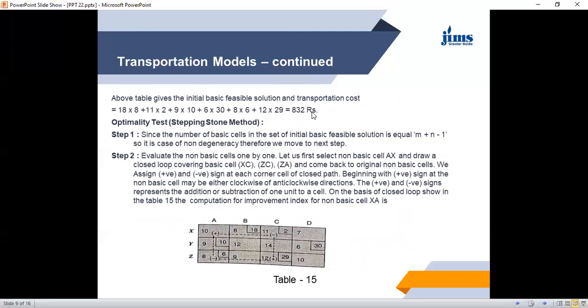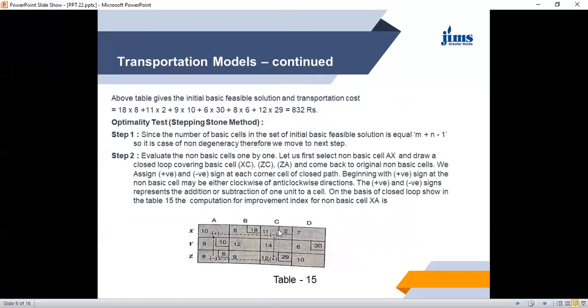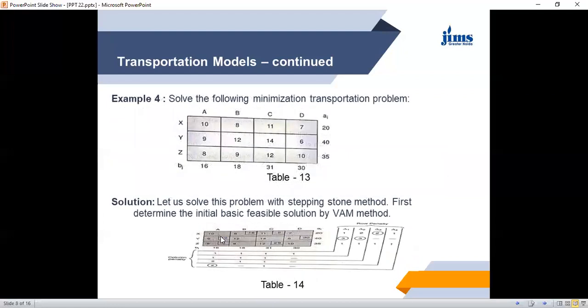Now we do the optimality test. So what we do is see which are the unoccupied cells. You see here the number of occupied cells: there are 3 rows and 4 columns. So m is equal to 3, n is equal to 4. So m plus n minus 1 is equal to 6. So there should be 6 occupied cells for the transportation problem.